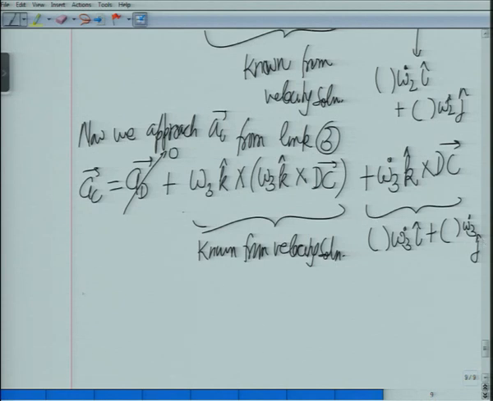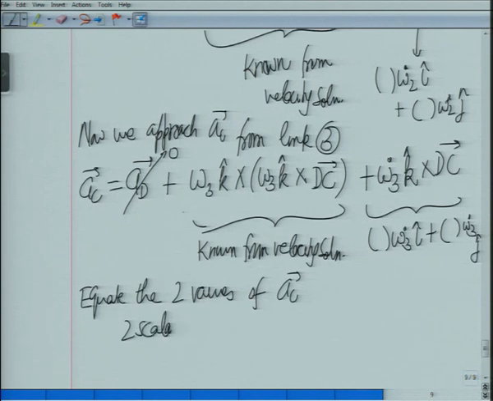So again equate the two values of AC: two scalar equations, two scalar unknowns, and you will be able to solve. Is that fine? Okay. Now, so that's how we do this problem of interconnected rigid bodies.